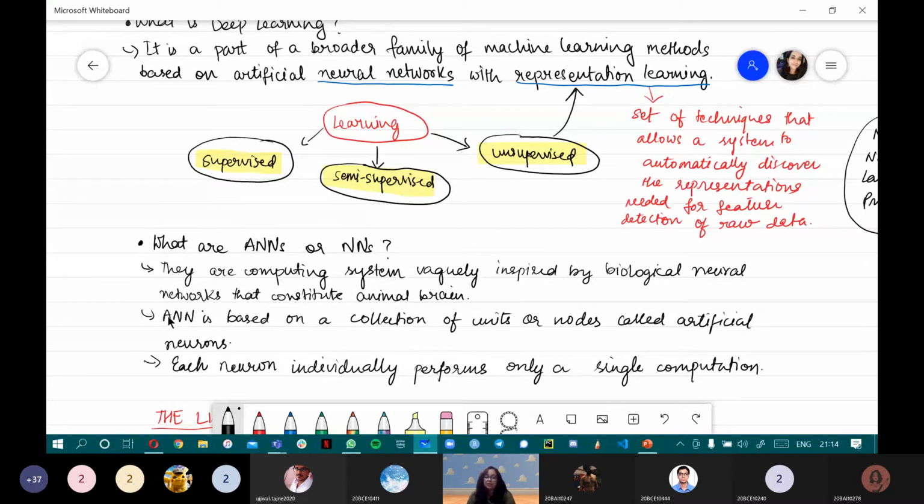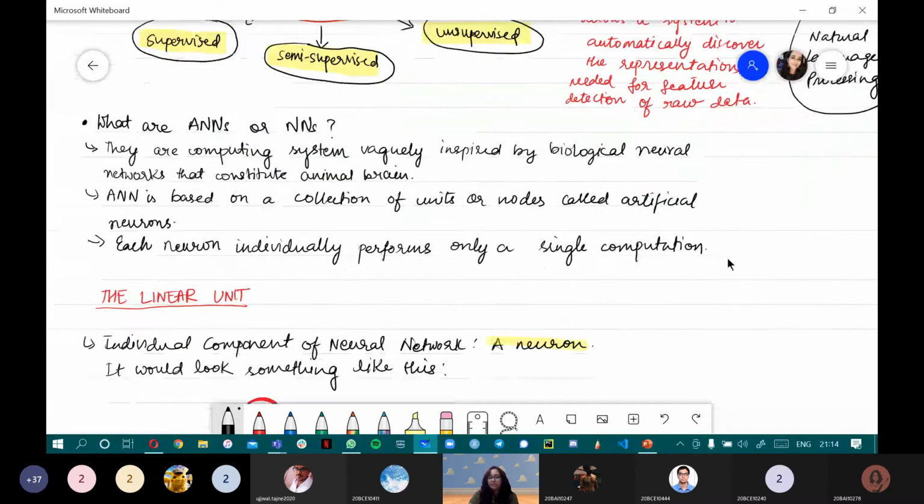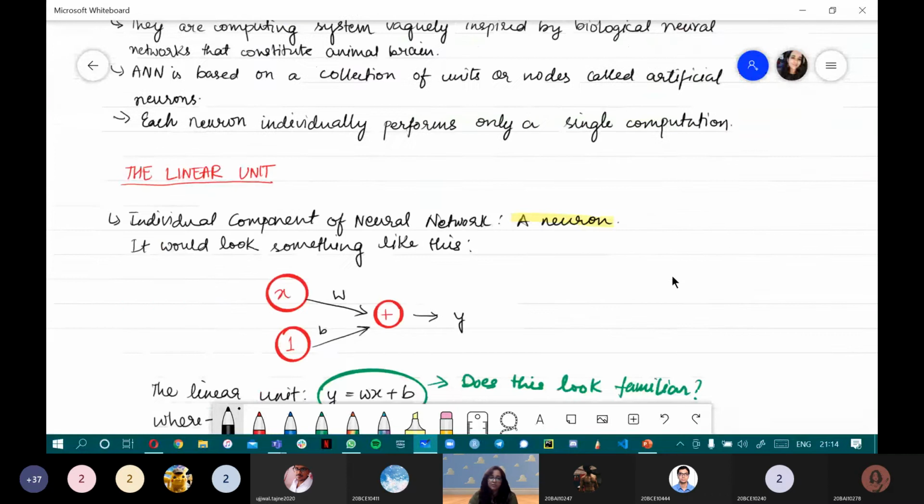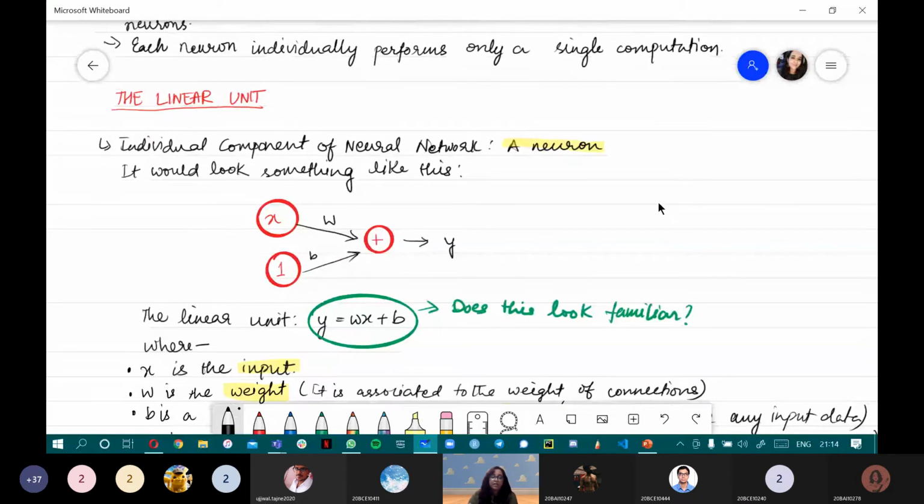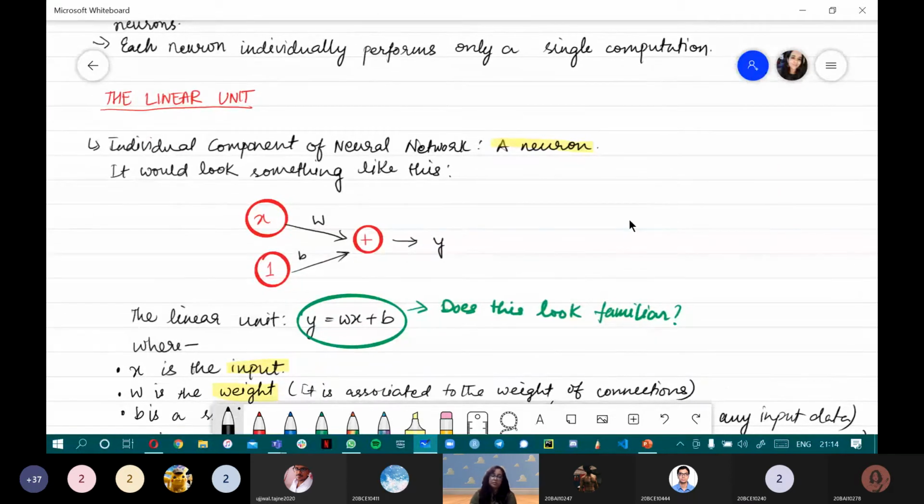So an ANN, or artificial neural network, is basically a collection of units or nodes called artificial neurons. Each neuron individually performs only one computation. So every neuron, or every tiny computer, can only perform one single computation. That's important to remember. Since it's only one, obviously we can only do linear computation with it. What do we mean by linear computation?